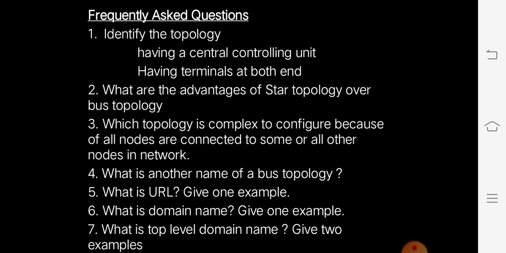What is a top level domain name? The category in which the domain name falls. Examples are .com, .edu, .org, .gov, .in, .us, etc.